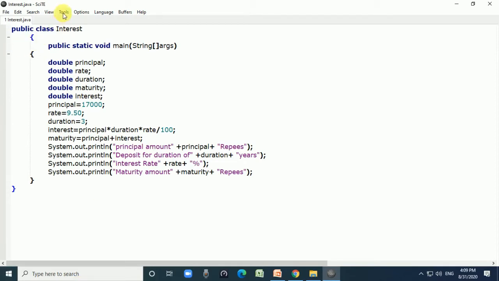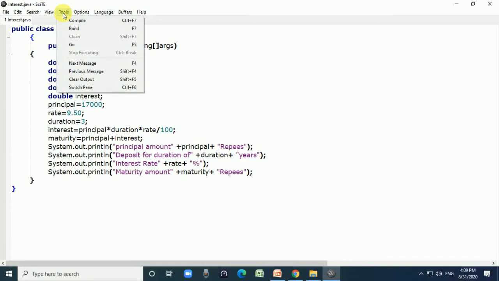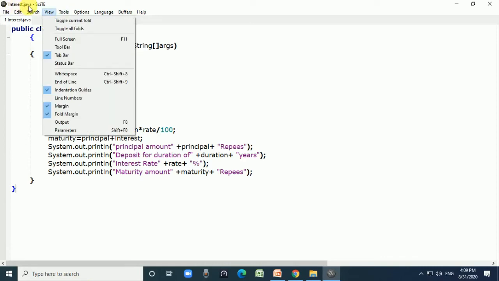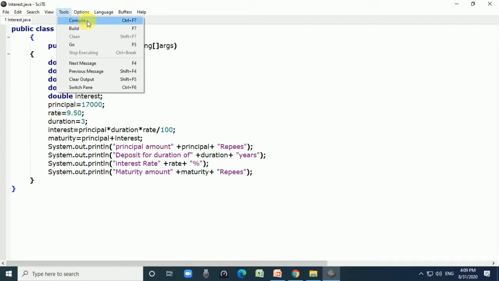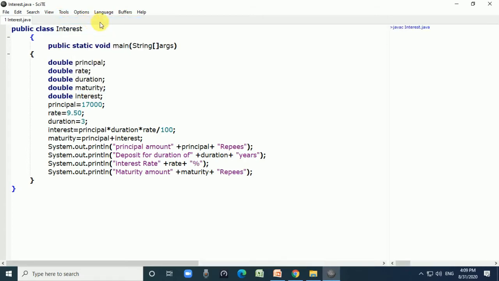We compile this program, go to tools, and when you give the file extension .java, then this compiler is enabled, right. Click on compile or press Ctrl F7. When you press Ctrl F7, it will display the message javac interest.java, and it will display exit code 0. Exit code 0 means there is no error in your Java program, Java source code, right.